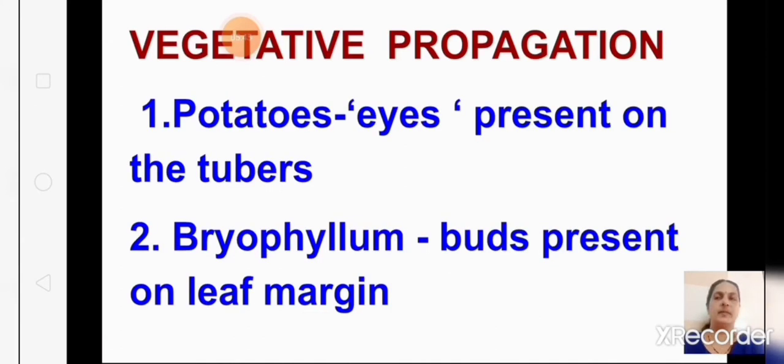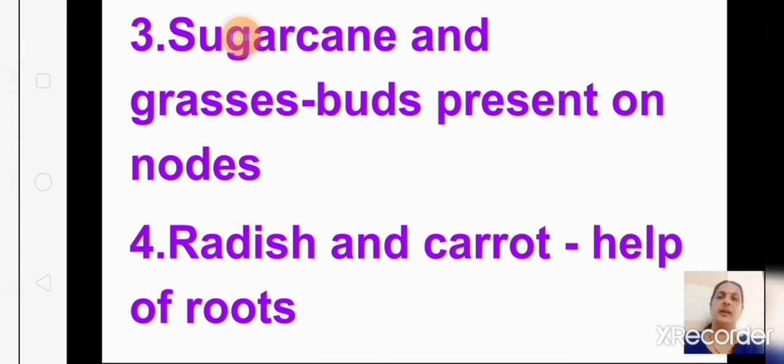Next we learn vegetative propagation. That means reproduction with the help of the vegetative parts like roots, stems, leaves, etc. is called vegetative propagation. In the example we learned, potatoes have eyes present on the tubers, and in bryophyllum buds are present on the leaf margin, they will start growing. And we saw sugarcane and grasses, buds are present on the nodes, as well as radish and carrot. With the help of the roots, they do vegetative propagation, and we have seen the diagram of it also.